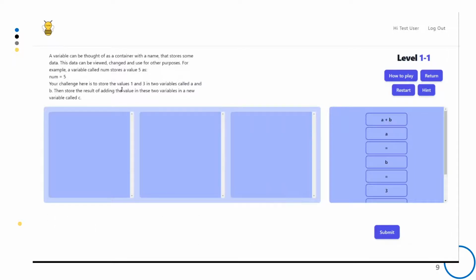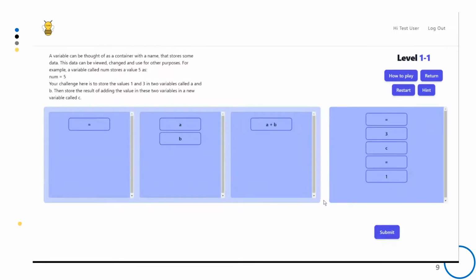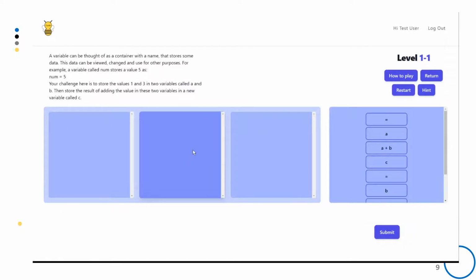So the instruction tells us to store value 1 and 3 into 2 variables called a and b, then add them and store into variable c. If we know nothing about coding and randomly drag some blocks and click submit, apparently the answer is incorrect and we are going to restart.